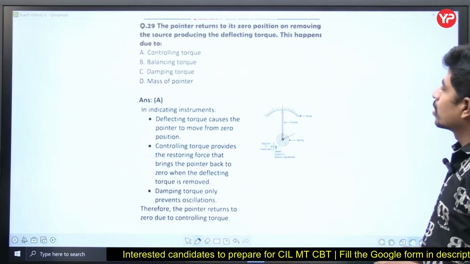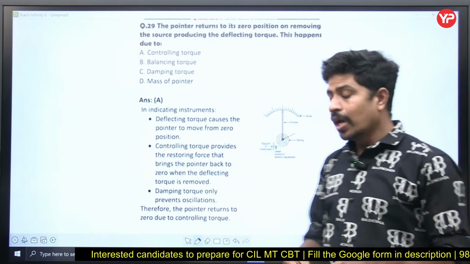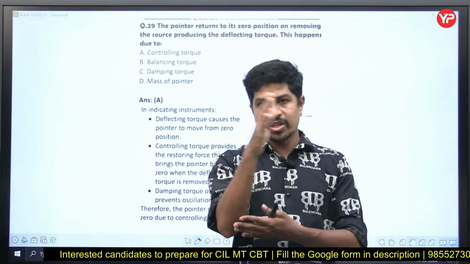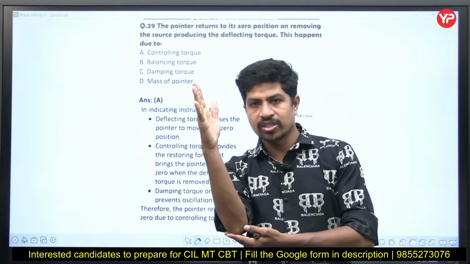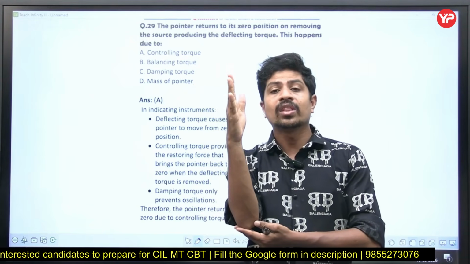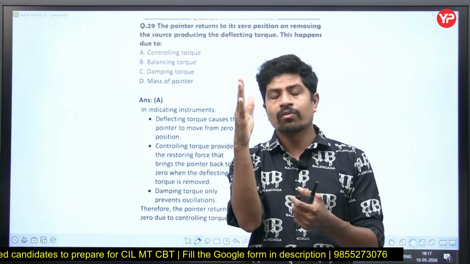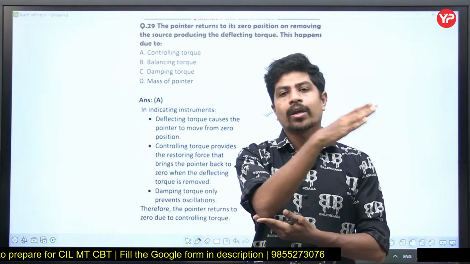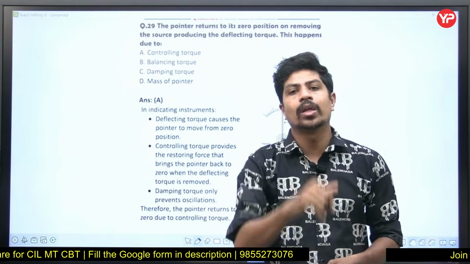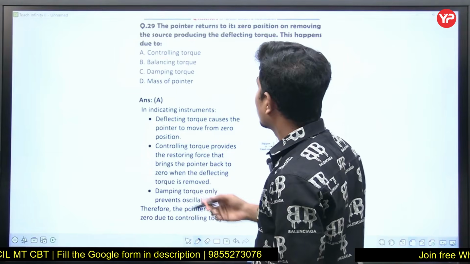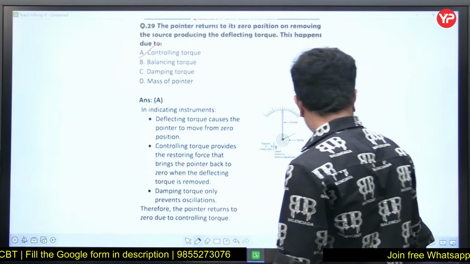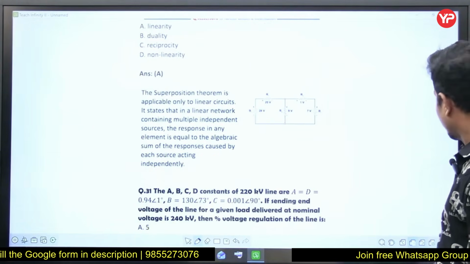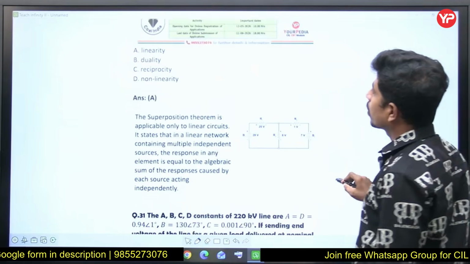The pointer returns to its zero position. Why? Once it shows the deflection and we withdraw the input to the meter, then automatically this spindle will come back to its original position because of the controlling torque. Yes, because of the controlling torque. Option is A. Direct question.